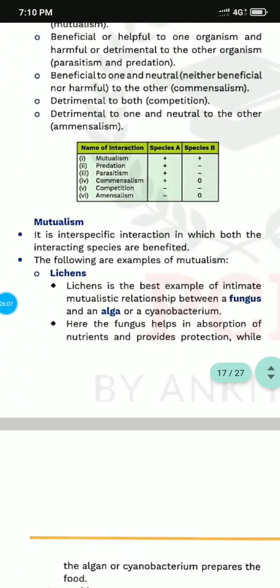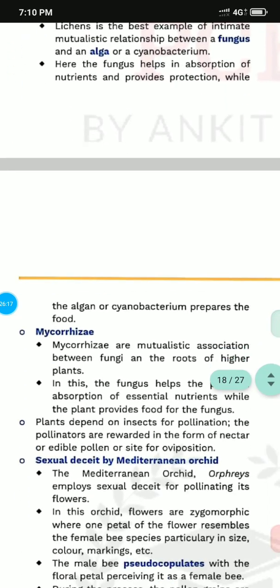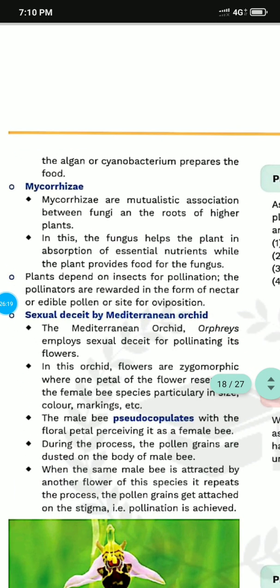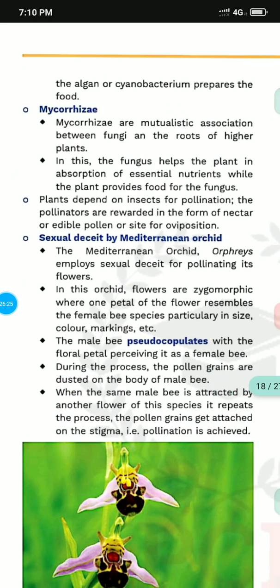So the first one is mutualism. An interspecific interaction in which both species are benefited, such as lichen, a symbiotic relationship of fungus and alga. Mycorrhiza is the relationship between fungi and roots. Plants depend on insects for pollination, and the pollinator is rewarded in the form of nectar or edible pollen.